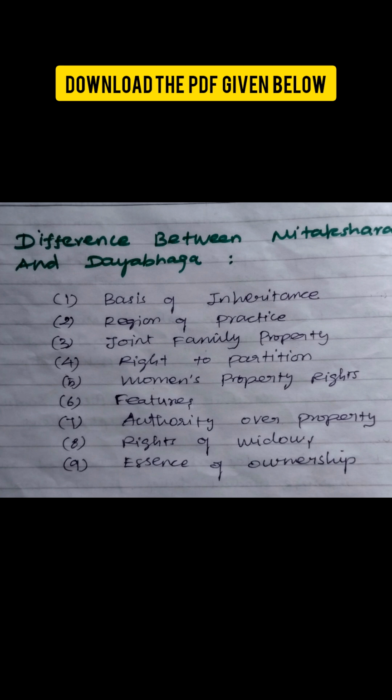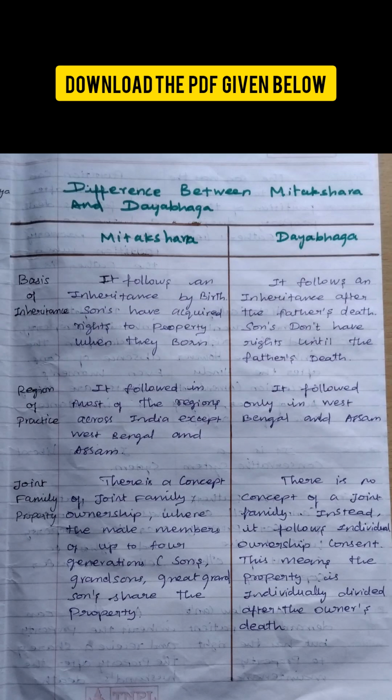First, basics of inheritance. In Mitakshara, a son gets a right in family property by his birth. In Dayabhaga, a son gets a right only after the father's death.